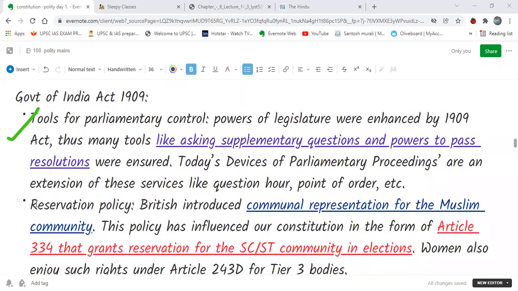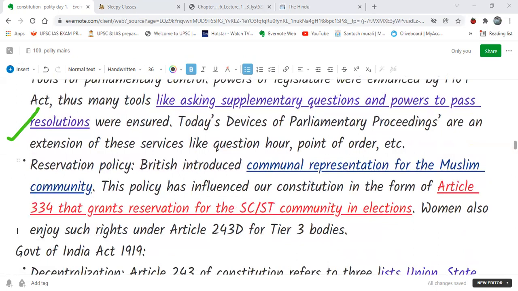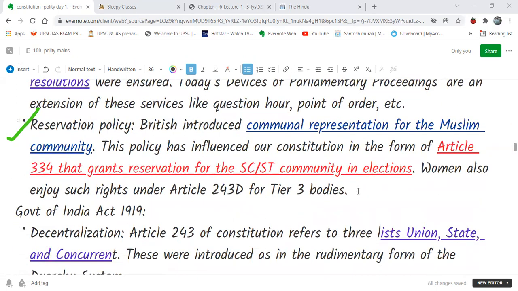Another thing we see is reservation policy. In 1909, they introduced communal representation for the Muslim community. And the same thing we can see for the reservation of the SC and ST community in elections as per Article 334. Women also have reservation under Article 243D for the Tier 3 bodies.